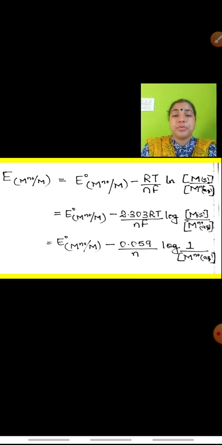Now, this is your formula to calculate the electrode potential when the concentration is not equal to 1 M. The concentration of the electrolyte in which the electrode is dipped is not equal to 1 M. In that case, you use this formula. Now, this is for the single electrode. Now, how to calculate for the whole cell? This is for one of the electrodes. Similarly, for the other electrode also, it will be similar.